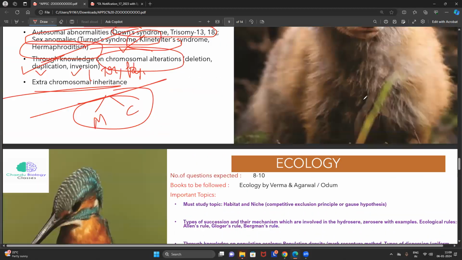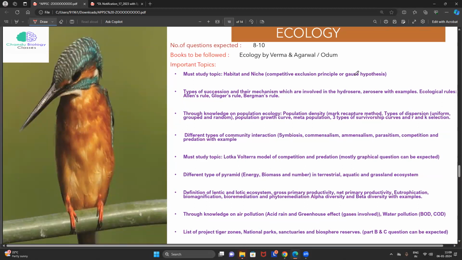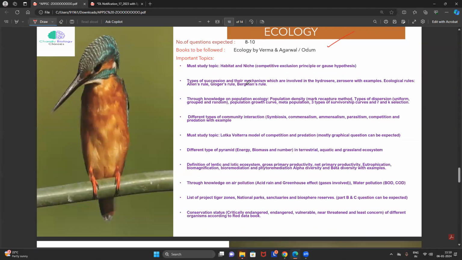Now, ecology. Some zoology people, I don't know why, neglect the ecology. You should not neglect the ecology. Ecology is also one of the most important units, my friends. You have to read it. Another disadvantage with ecology is it's a rigid topic. For your DL and JL, if it is assistant professor and CSIR NET or SET exam, you may get an experimental based question. But trust me, for your JL and DL, you get very rigid questions, which are memory based.